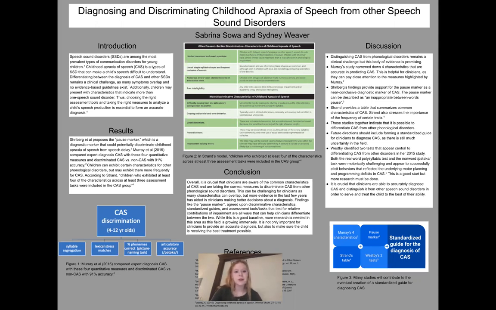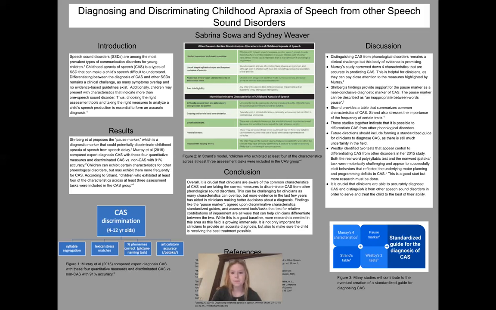Speech sound disorders are among the most prevalent types of communication disorders for young children, but it can be very difficult for clinicians to discriminate childhood apraxia of speech from speech sound disorders as many characteristics overlap. There are not a lot of evidence-based guidelines for discriminating between the two, as children may present with characteristics that indicate more than one speech sound disorder. So it is very important for clinicians to choose the right assessment tools and to take the right measures to analyze a child's speech production to form an accurate diagnosis.